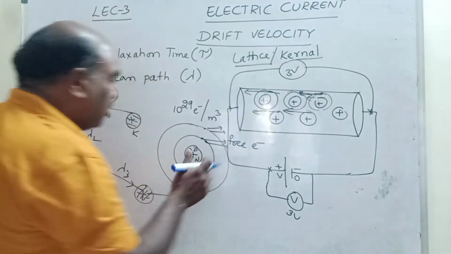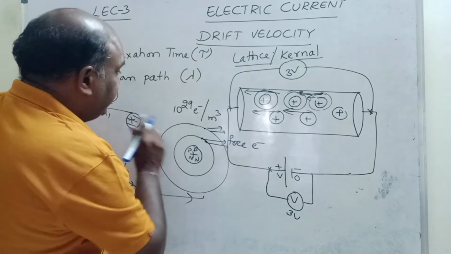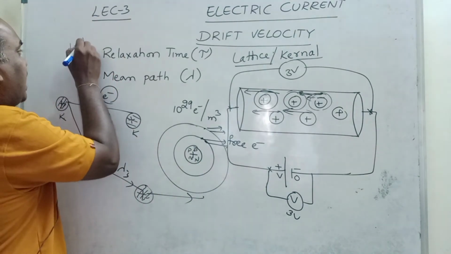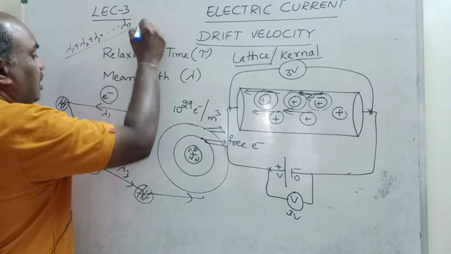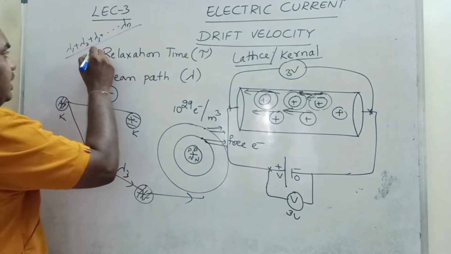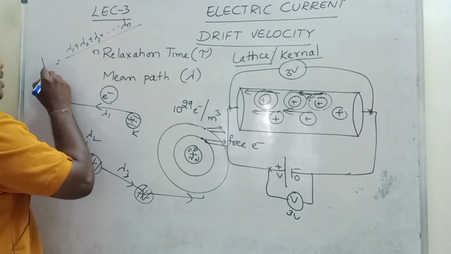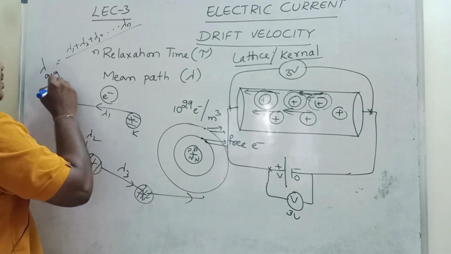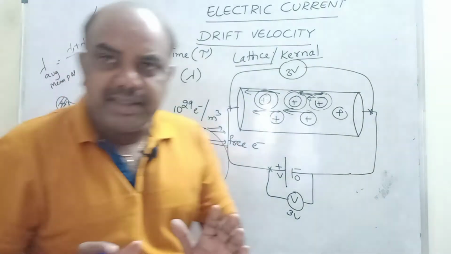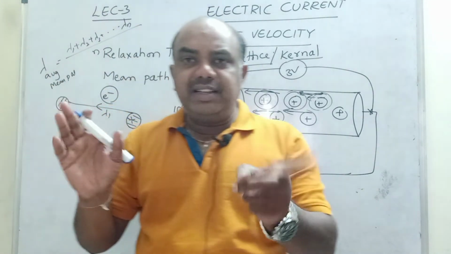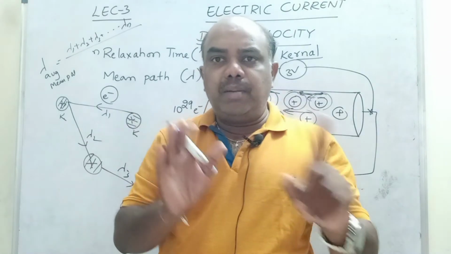The average of all these paths, lambda 1 plus lambda 2 plus lambda 3 plus so on up to lambda n, divided by n, is nothing but the average mean path. Path means the distance between two kernels, and it is denoted by lambda.